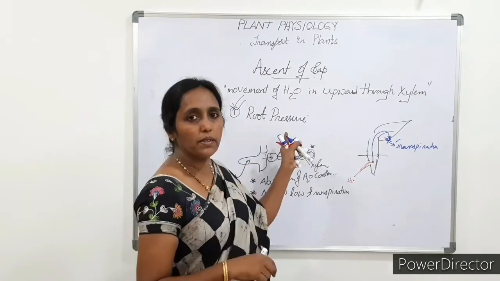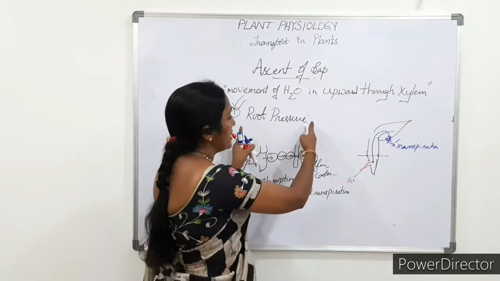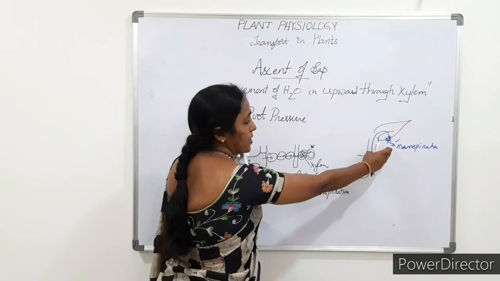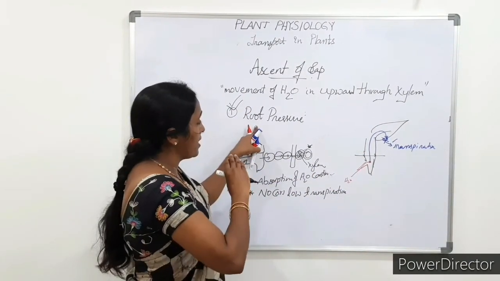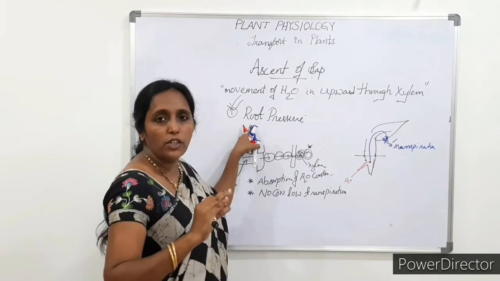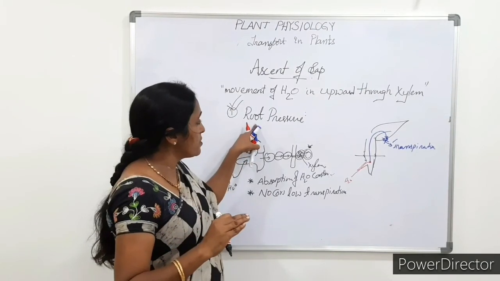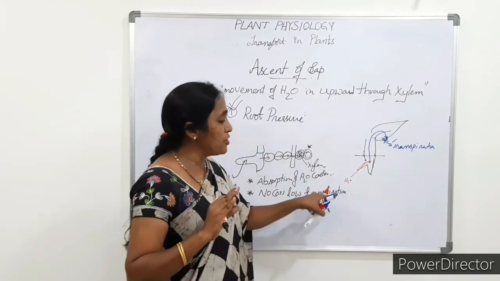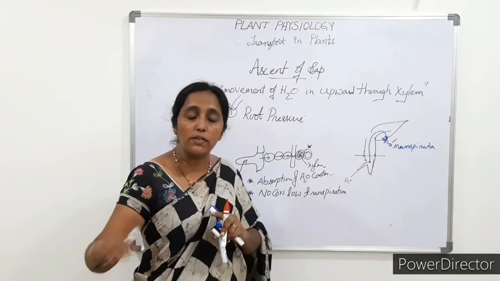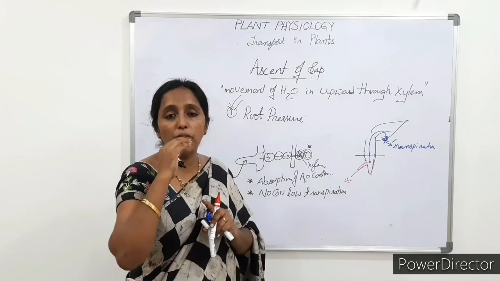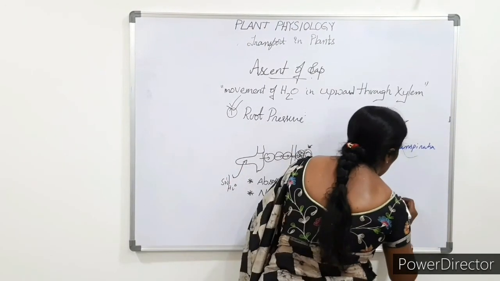Then what happens? Suppose root pressure takes place due to the absence of transpiration. This root pressure is more than enough to push the water up. But this root pressure is only applicable to those plants which have a very short length above the ground level, like herbs. For this, I'll draw a diagram here.